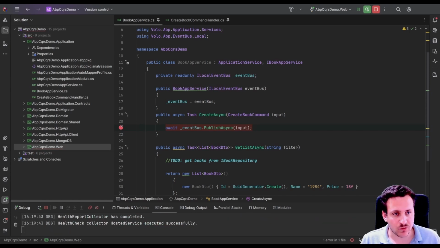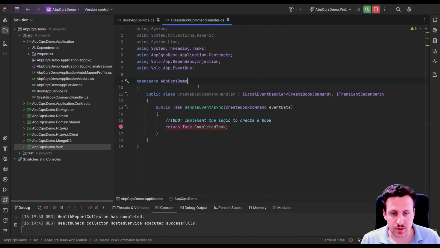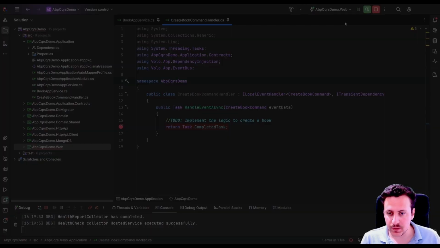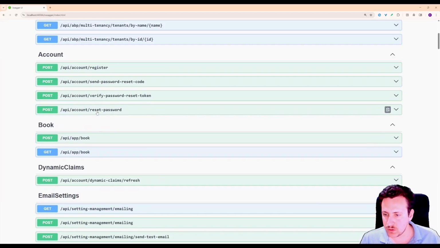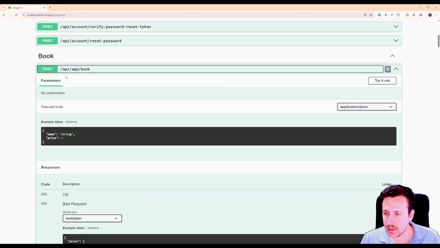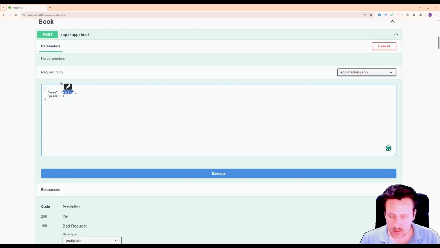I opened my application in Rider so we can debug it. And I've set some breakpoints in the book app service and create book command handler methods and run my application in debug mode. So if we open the Swagger, we can see all the endpoints in here. And if we scroll down, we can see the book section. And let's try to send the create request. And let's call it